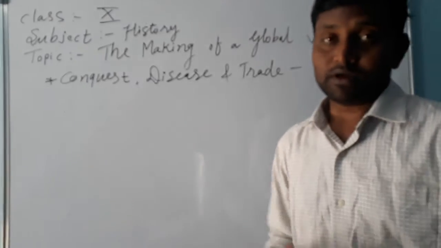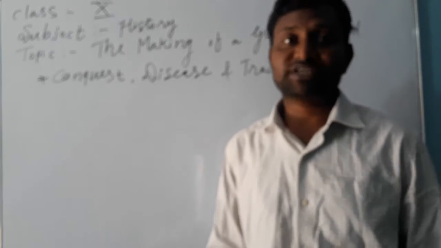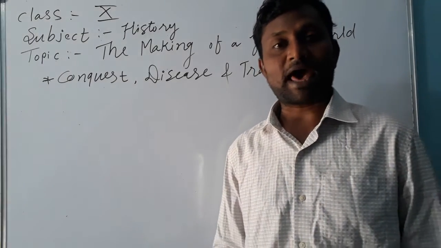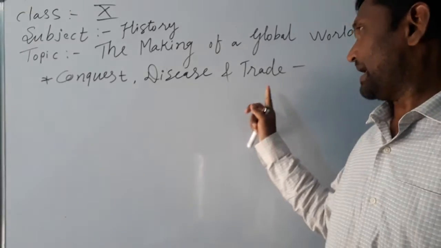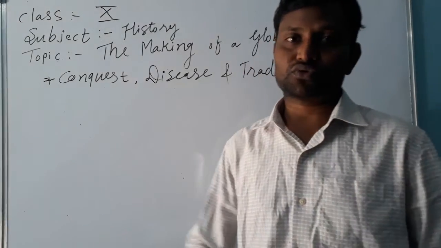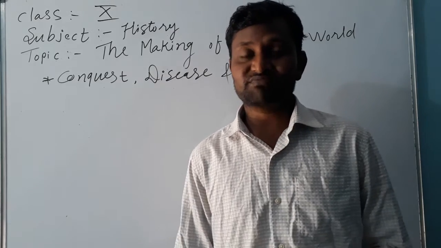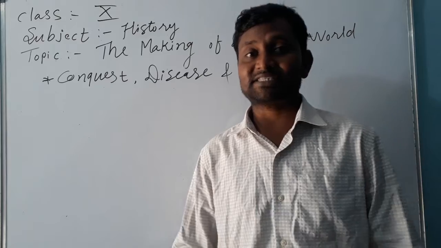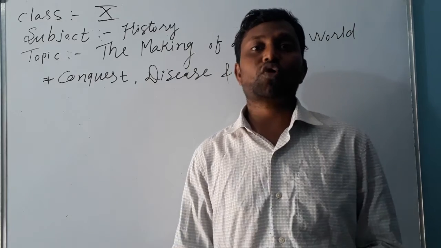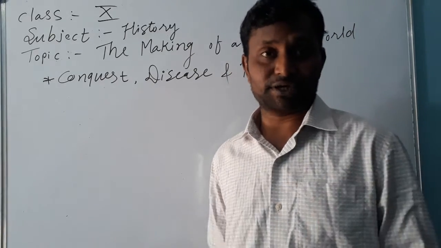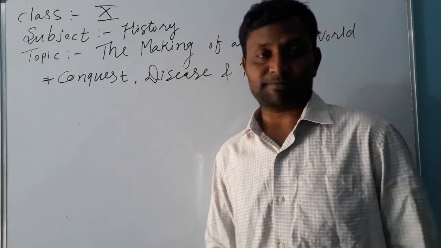In previous lectures, we have seen the pre-modern world. Again, we have seen about the Silk Route and food travels. In this video, we are going to learn about conquest, disease, and trade. Conquest means to win the territory of another country, means colonization, which was done by the Europeans. Another point is disease: how disease helped colonial powers to conquer, and the trade during the 16th century. So let's begin. Conquest, disease, and trade.